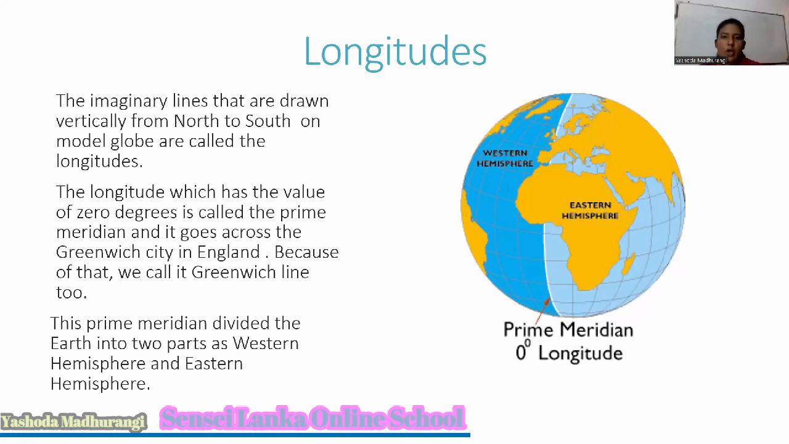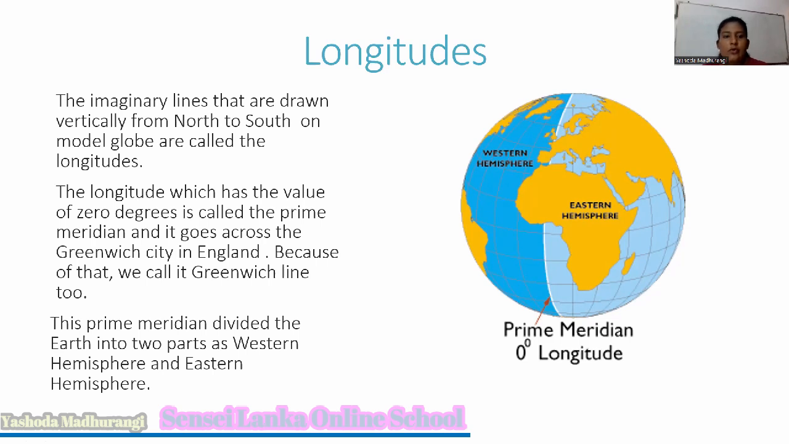Now come to the longitudes. They are drawn from top to bottom or north to south. The imaginary lines that are drawn vertically from north to south on the model globe are called the longitudes.